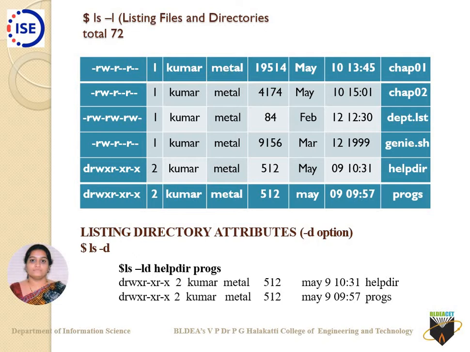Now comes the second column. What is the second column? It tells you the link count. What is this link count now? Link count is nothing but how many links a file has. A file can be linked in multiple ways. For example, if I create a shortcut of a particular file, instead of accessing the D drive and other things there, I want to access it directly from the desktop. At that time, what I can do is create a link between those two files there.